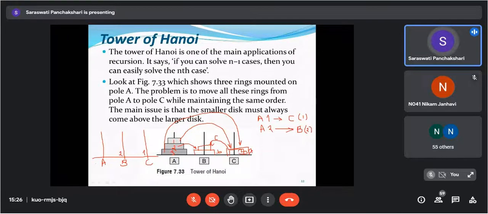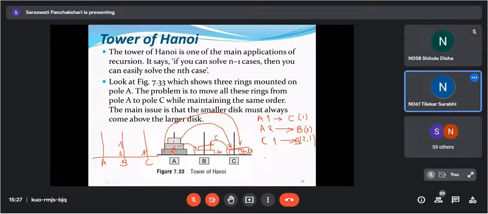Now from pole C, I'm going to remove disk 1 and put it on pole B. So now B contains 2, and above that it has disk number 1. It has now 2, 1. Getting everyone?